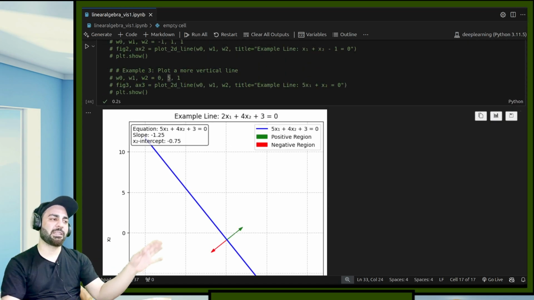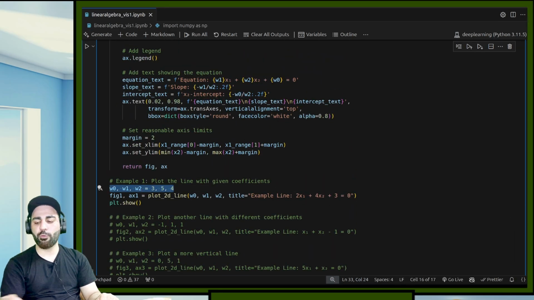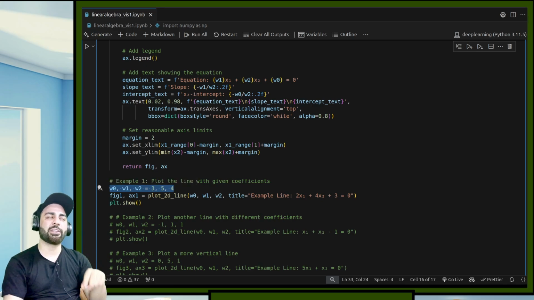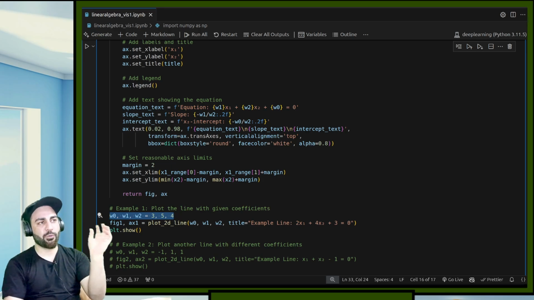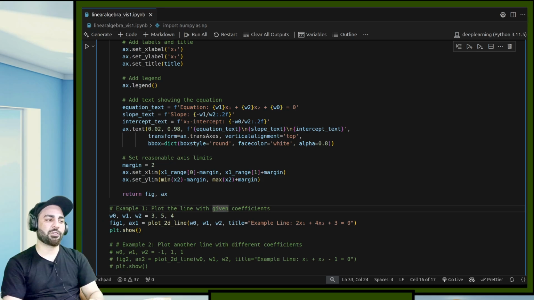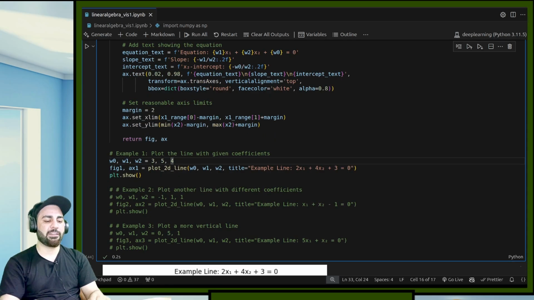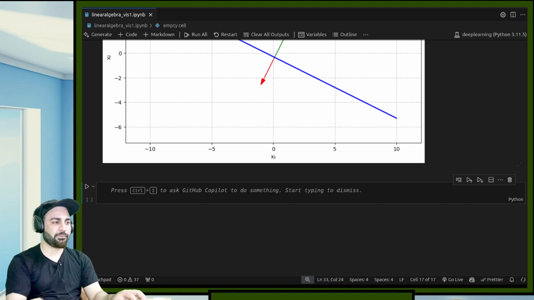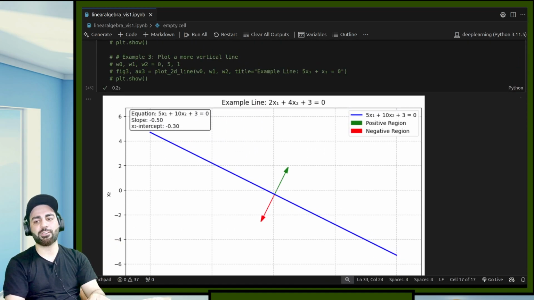So we have seen the positive half space and negative half space. The only thing that we have to change is the w vector. If you give me these w0, w1, and w2, I can uniquely identify a line. This is like y is equal to mx plus c, where you give me the slope and, let's suppose, the intercept, and I'll uniquely identify that line. I am just rearranging that thing, so giving this w0, w1, w2. If I give you, let's suppose, 10, it will also compute the slope. Do look at this code when you are coding it.